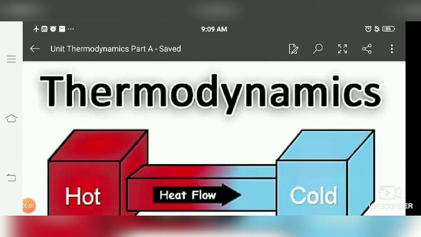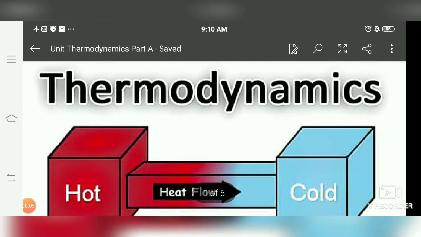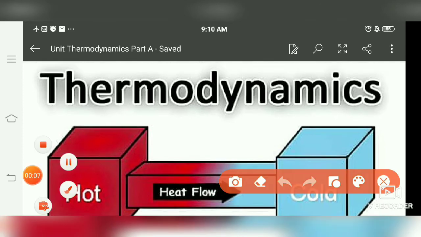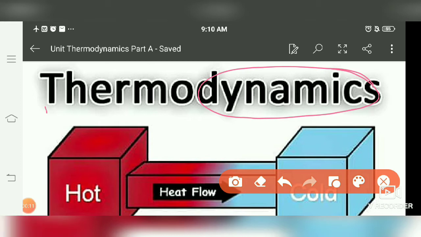Next unit that we have to start is thermodynamics. Thermodynamics, in which dynamic means to vary, in which some factors or the properties of a material keep on varying with time, that mainly deal with thermodynamics. Thermo means especially related to heat.